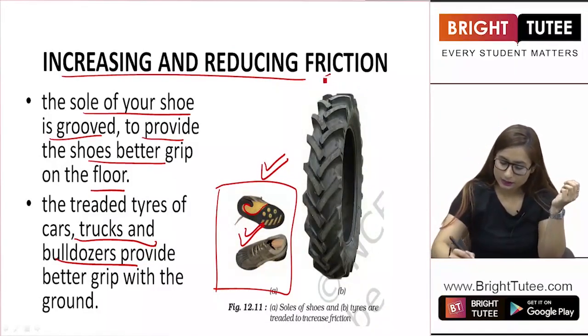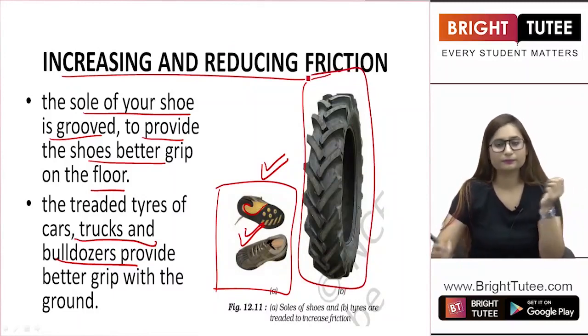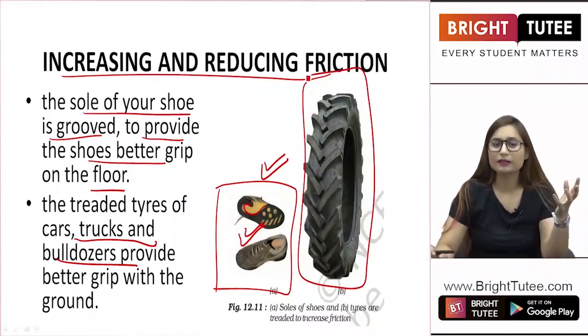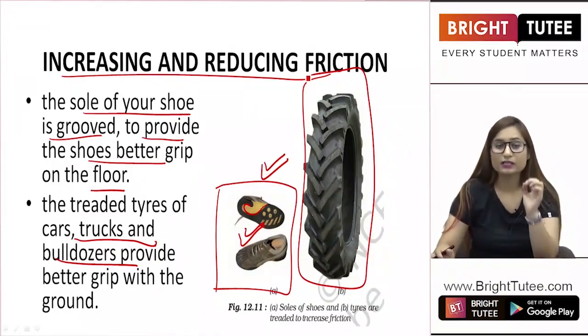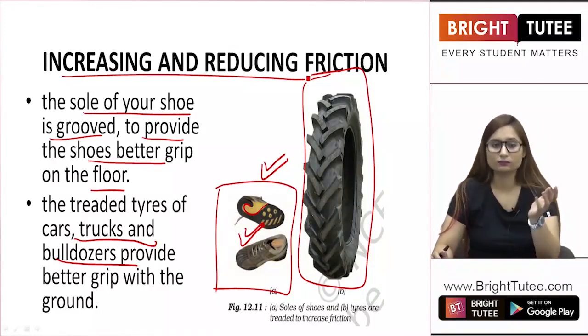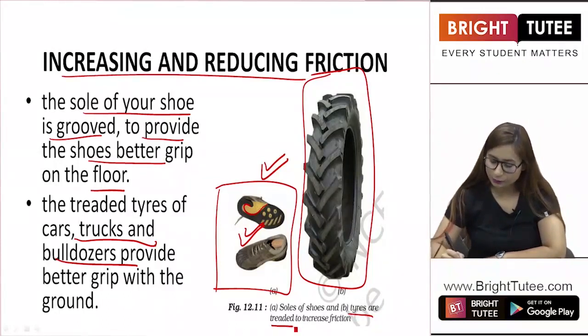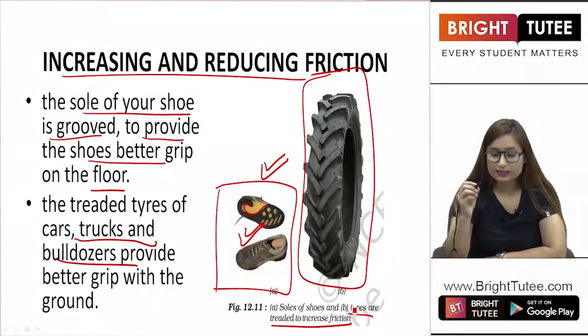So this is a picture of a truck tire. You can see these kinds of tires in trucks, buses and bigger vehicles. There are vehicles that carry cars as well. We have such big trucks. So for those trucks especially, we require tires which have a good hold on the road. They have a good grip so that they do not fall down, right? They do not stumble and they reach the destination properly. So the tires are treaded to increase friction. This is how we increase friction.